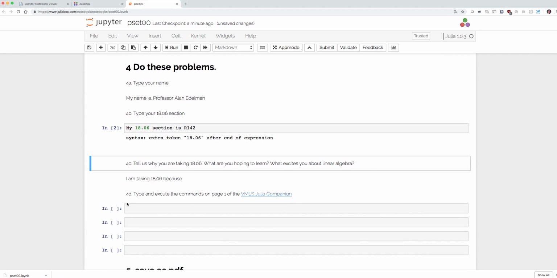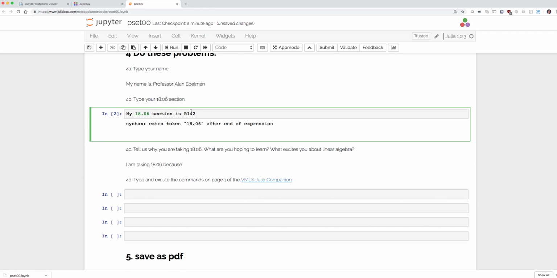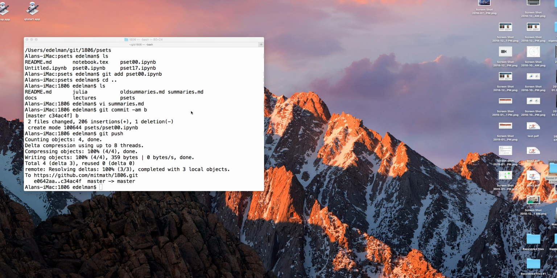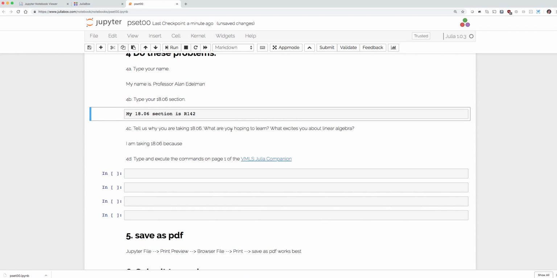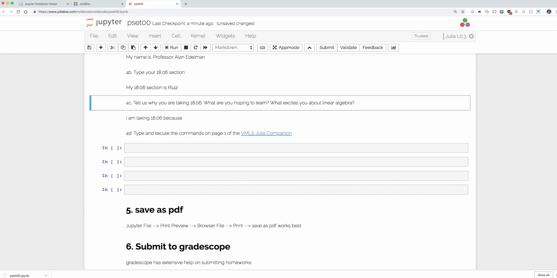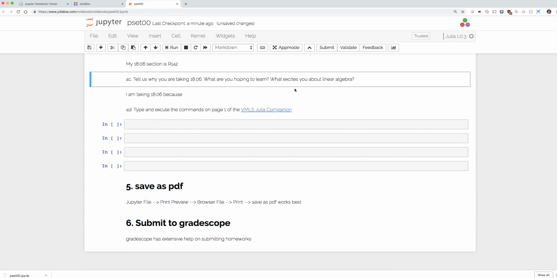This is weird syntax. Probably should be marked down, so I'm going to do it. Oh no! Uh-oh. How do I put it in markdown? Escape M. Escape M. And then hit enter. So why am I taking it?